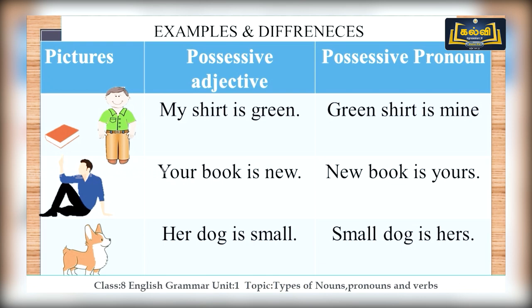So, look at the boy. What color shirt is he wearing? My shirt is green. So, when we change that into possessive pronoun, it becomes green shirt is mine. Look at that. Your book is new and it becomes new book is yours. Her dog is small. So it becomes small dog is hers. This is how we change the possessive adjectives into possessive pronoun.